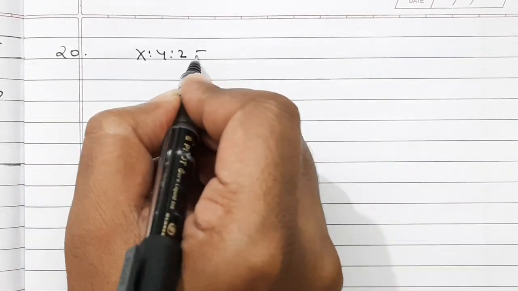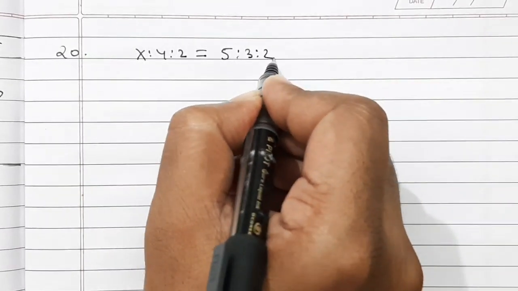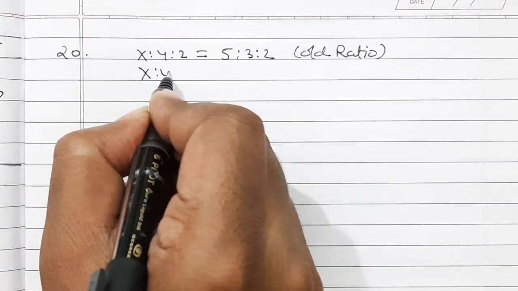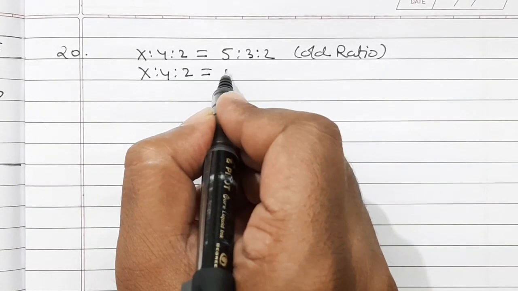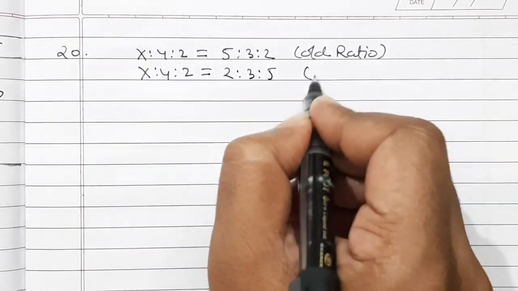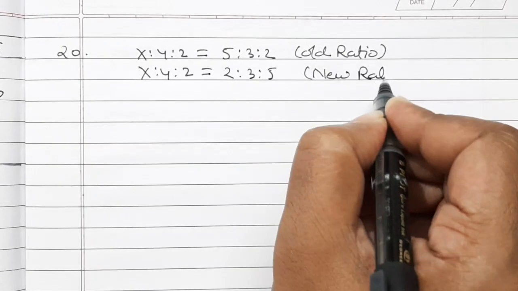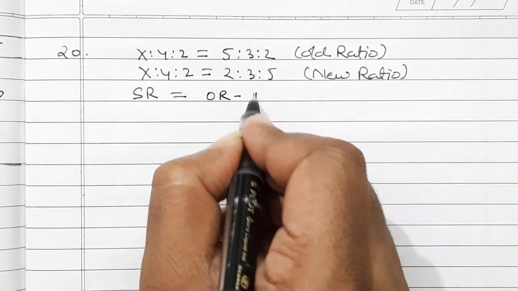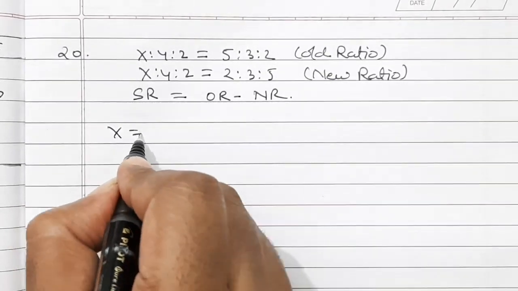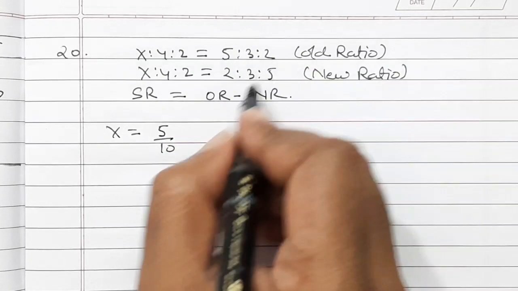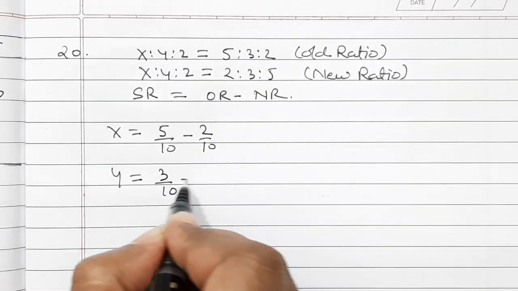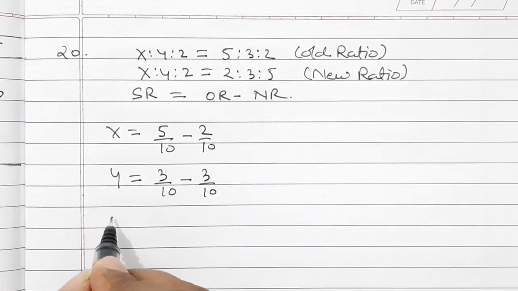Solution 20. X is to Y is to Z is equal to 5:3:2. That is the old ratio. And X is to Y is to Z is equal to 2:3:5. That is the new ratio. So let us calculate sacrificing ratio, which is equal to old ratio minus new ratio. For X is equal to 5/10 is the old ratio minus 2/10. For Y, 3/10 is the old ratio and 3/10 is the new ratio.